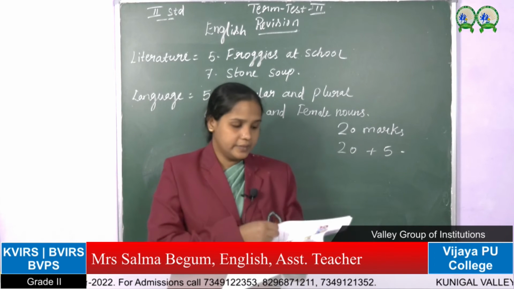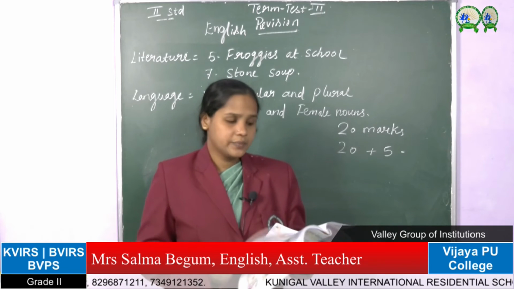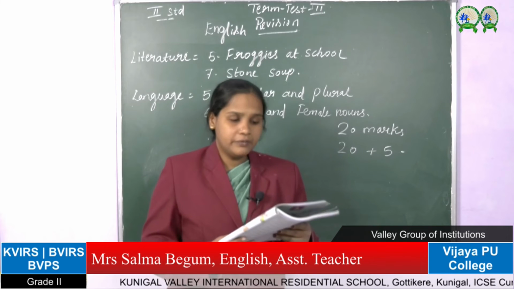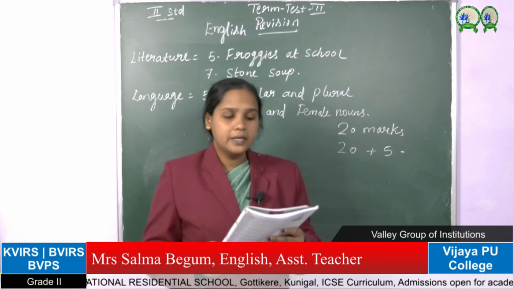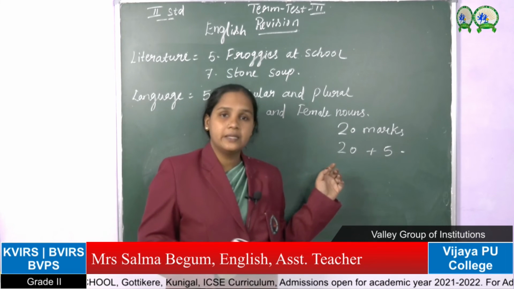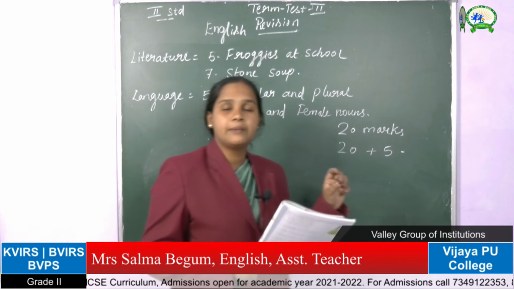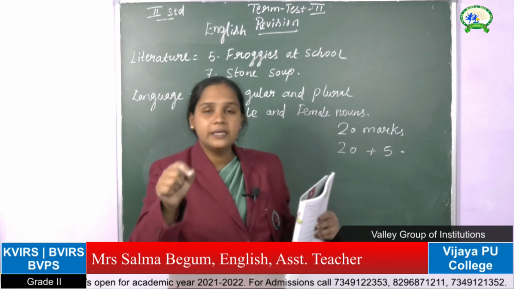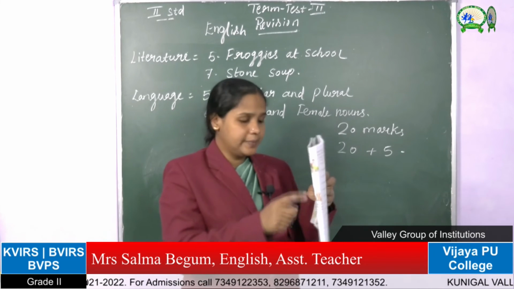Next, you will be having a few question answers where singular and plural will be totally changed, and then the male and female. In male and female, questions will be from the chapter, page number 26. Here, my uncle is a very fast runner. Here you have to write whether the nouns used in this are male or female. If it is male, write M, if female, F. M means male, F means female. So you can learn this main also.